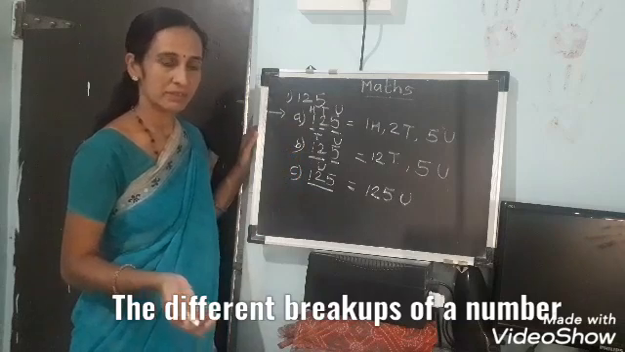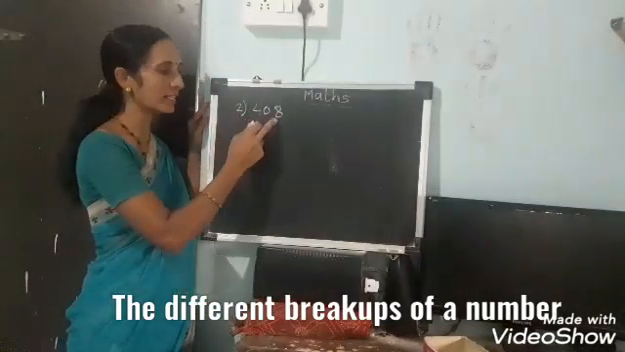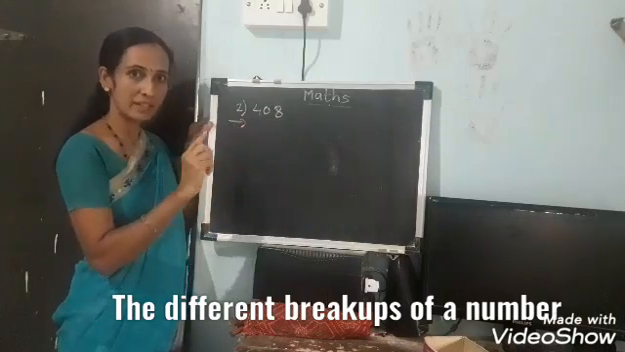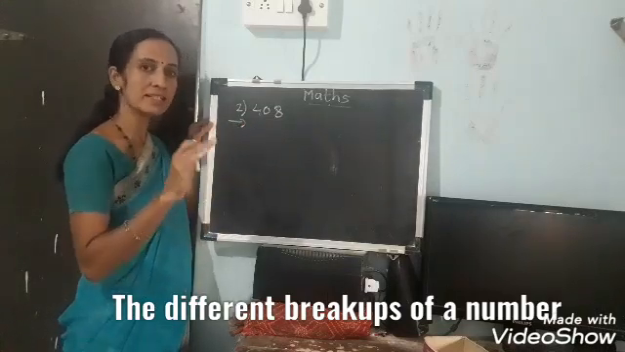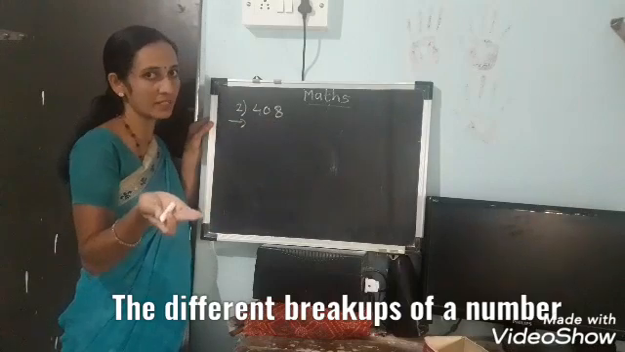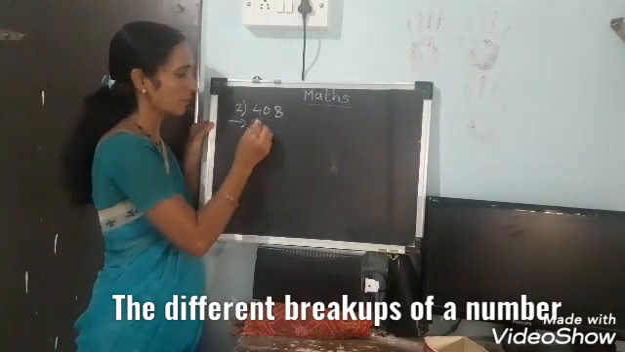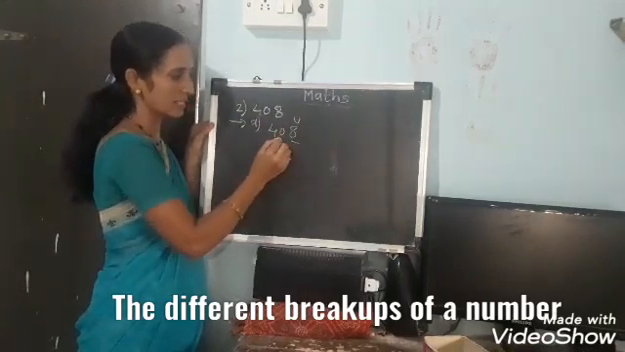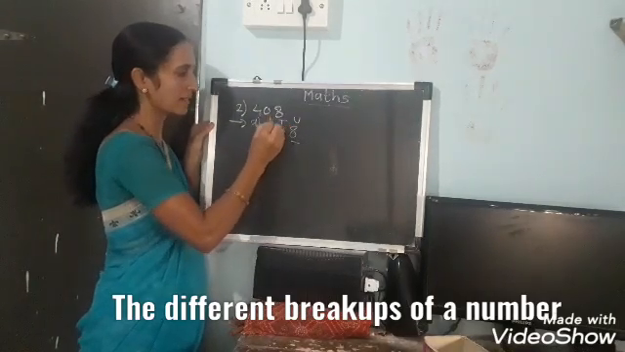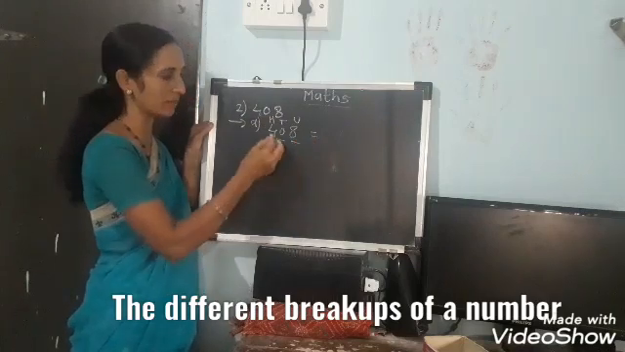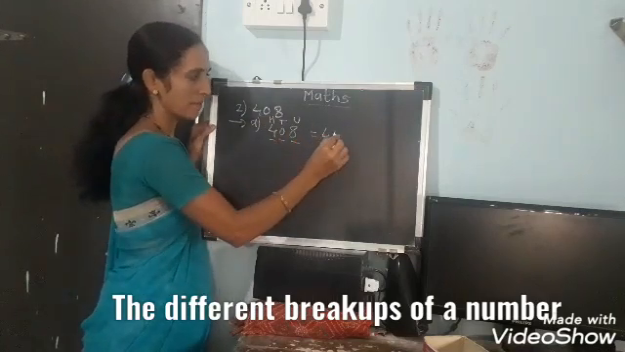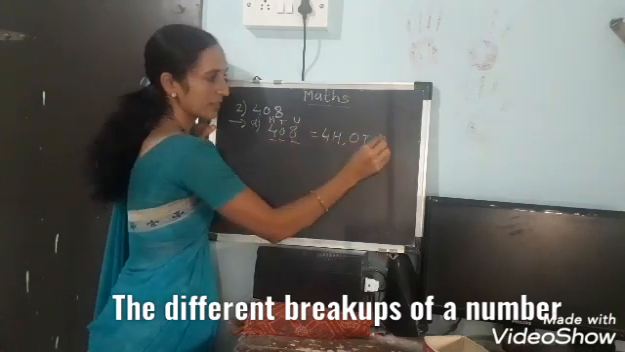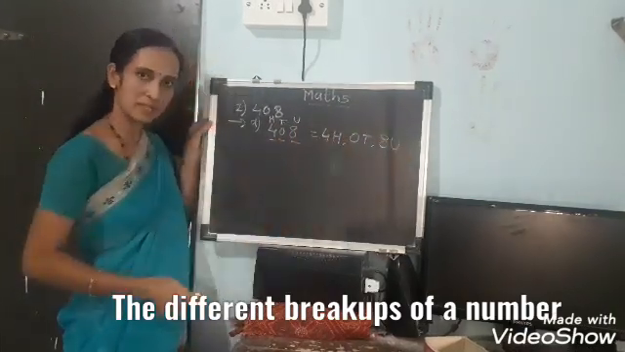So students, second example, 408. What is our rule? First, write down places and write the digit according to their places. That is the first breakup. So first breakup, 408. This is at units place, this is at tens place, this is at hundreds place. So 4 hundreds, 0 tens and 8 units. It is the first breakup.